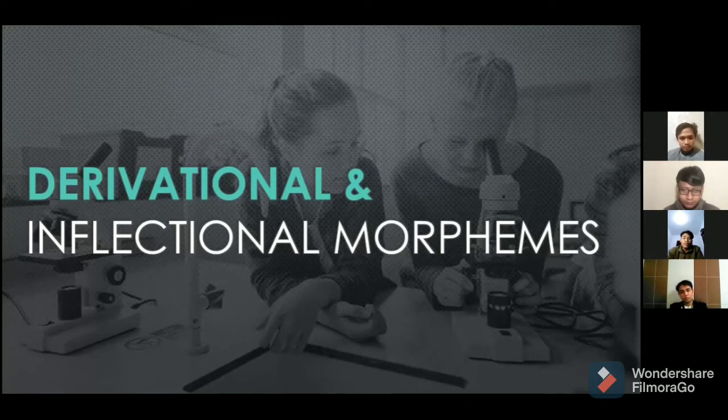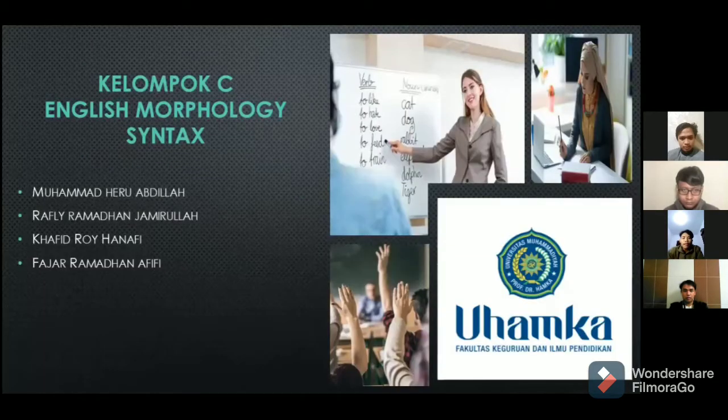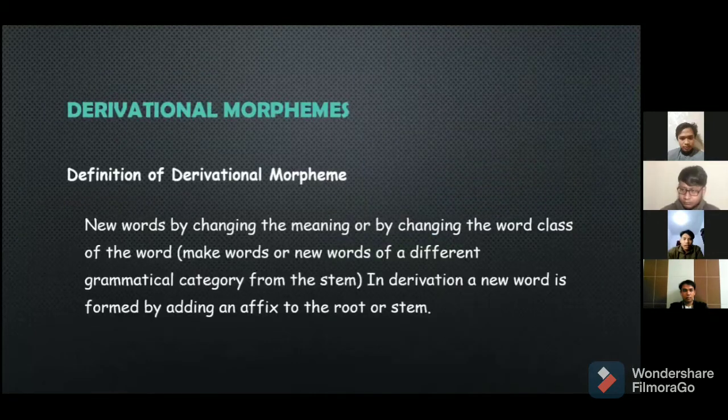We are from group 3, and today we are going to explain about our material. Our material is about derivational and inflectional morphemes. Next. Okay, derivational morphemes.